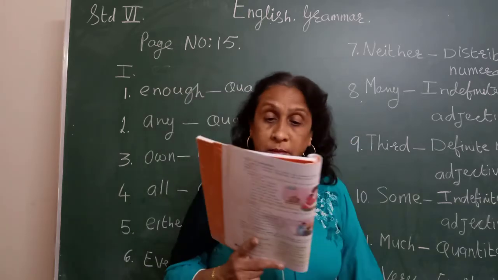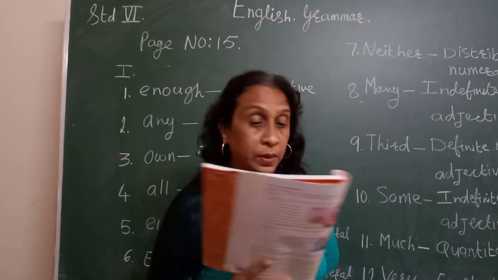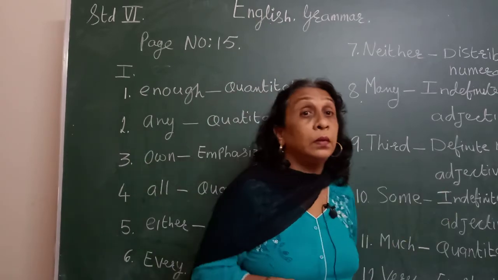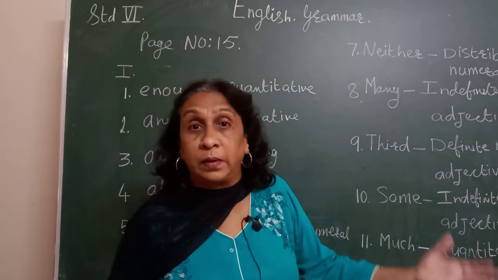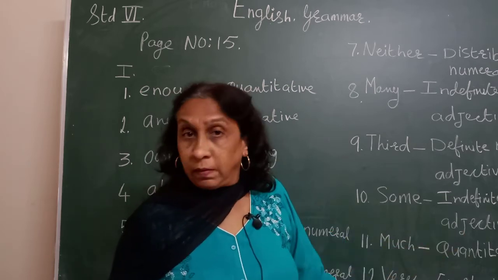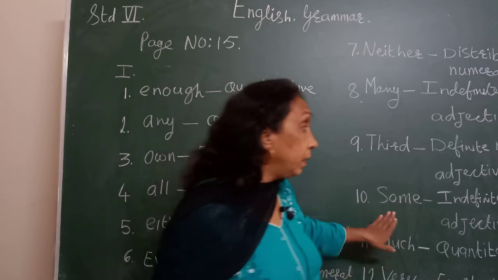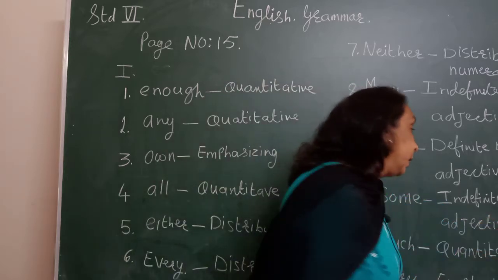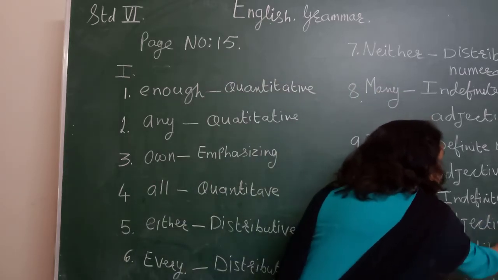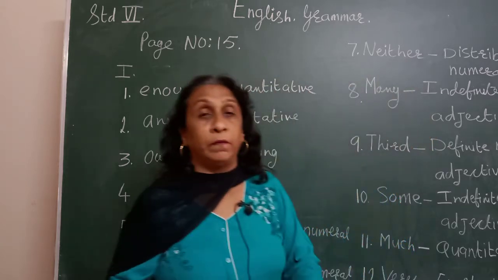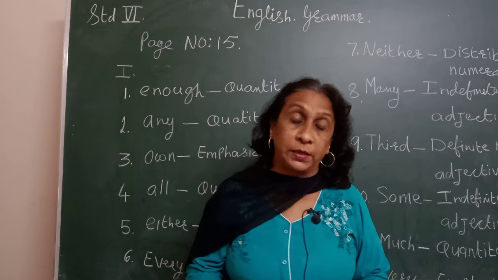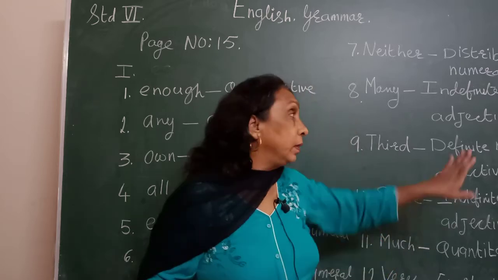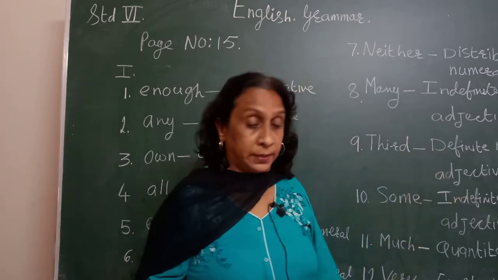Then 10th one, some women are very talkative. We don't know exactly. Some means there might be 3, there might be 15, we don't know. So some is an indefinite numeral adjective. When we do not know the exact number, then it is an indefinite numeral adjective. When we know the exact number, that is a definite numeral adjective.